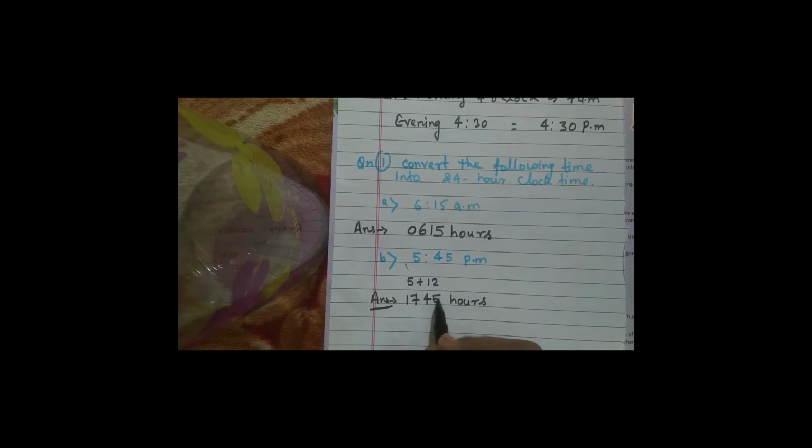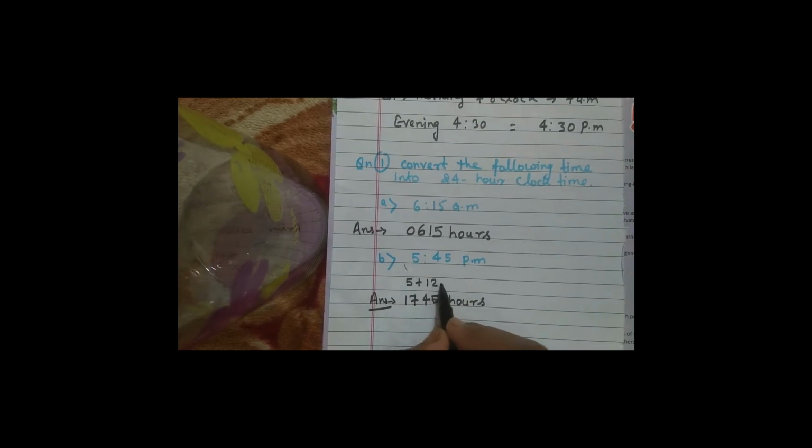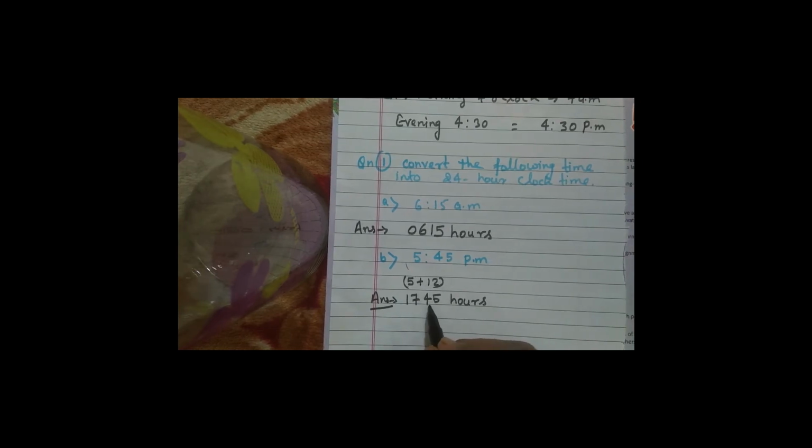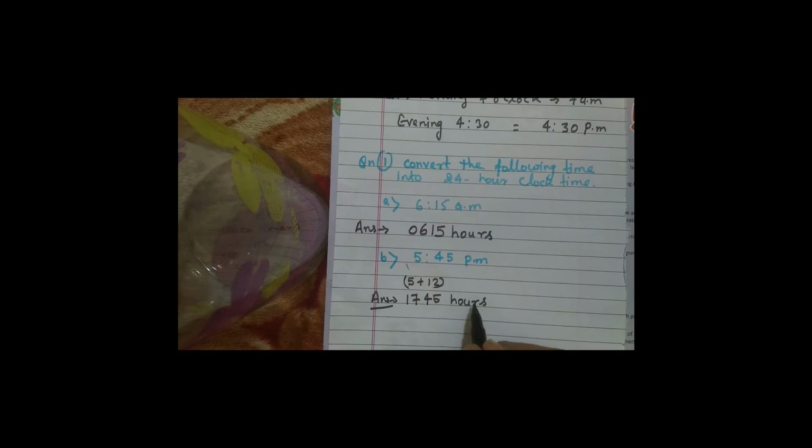Replace this PM with hours and write hours after that. So 5 plus 12, what is it? 17, and 17 and 45 hours. What is the time in 24-hour clock? 17:45 hours. Is it clear? Let us do one more.